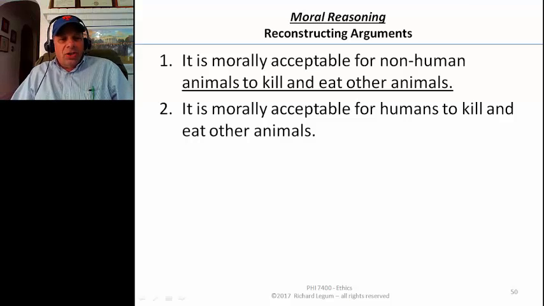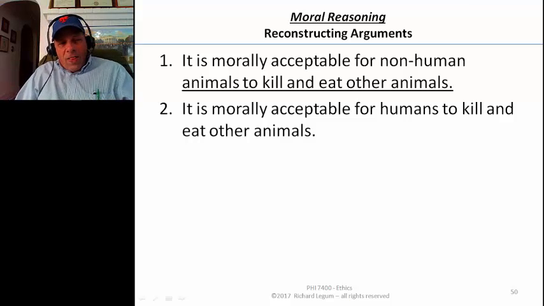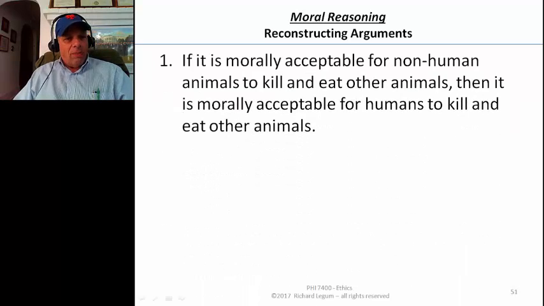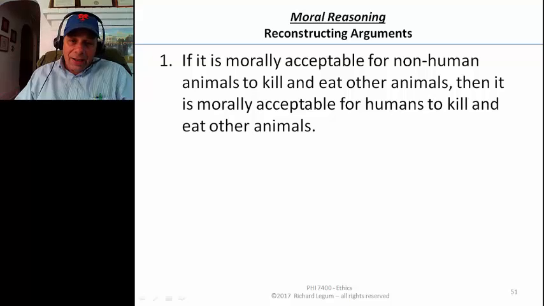Now, the first thing we should see is the logic is not exactly compelling. That is, we can certainly imagine that that premise is true without the conclusion being true, so it's at least worthwhile following this principle of charity to add a missing premise, something to the effect that if it's morally acceptable for non-human animals to kill and eat other animals, then in that case it's morally acceptable for humans to kill